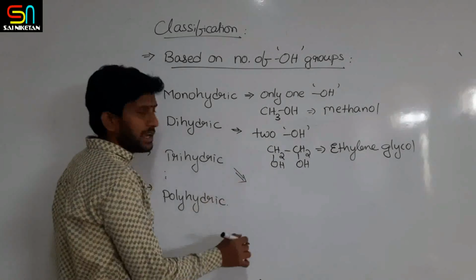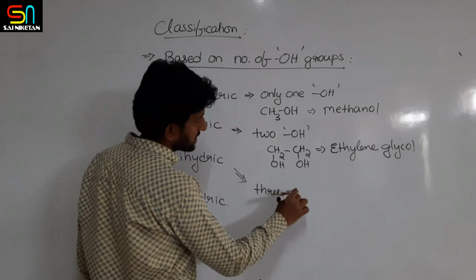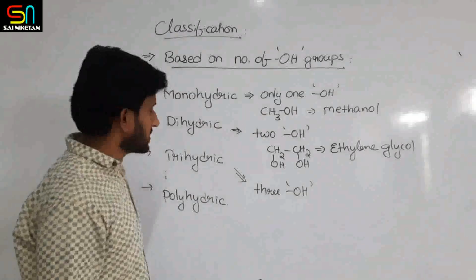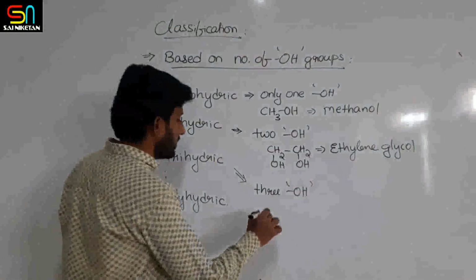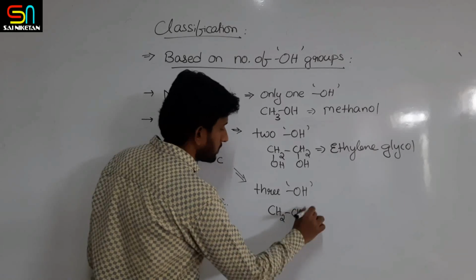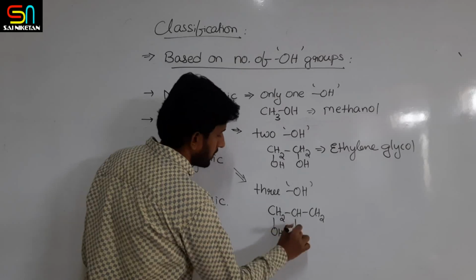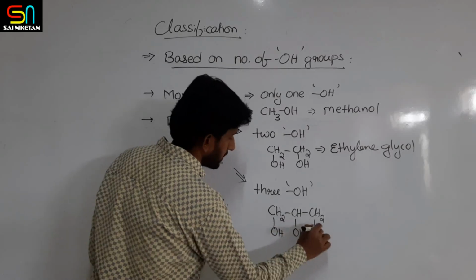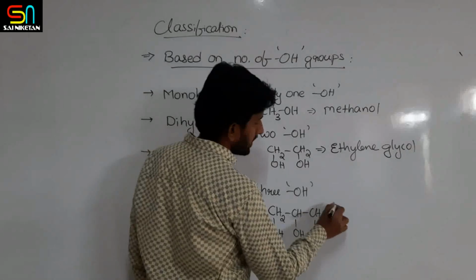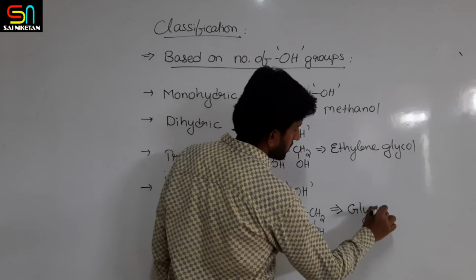Similarly, trihydric means 3 OH groups must be present in the compound. So it is trihydric alcohol. Example, I will write here CH2OH, here one OH group, here one more OH, like this. This example is glycerol.